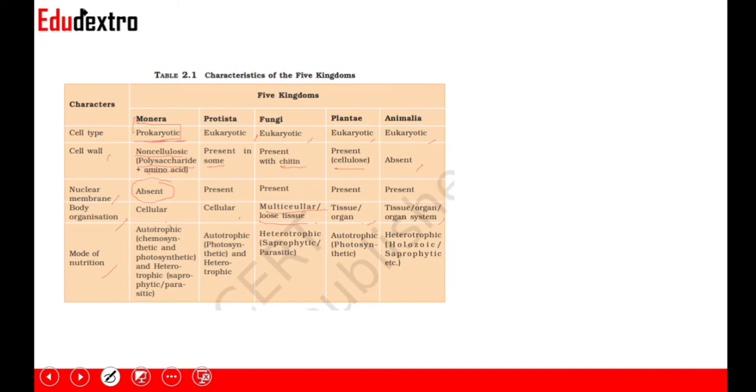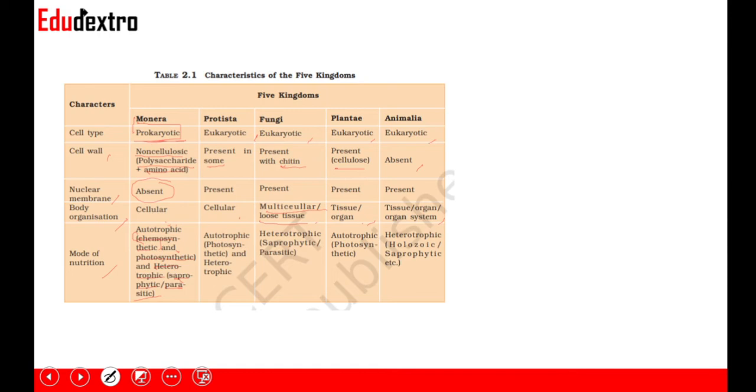Next, we have mode of nutrition. This is also very important. Questions are asked from this row of the table as well. So, autotrophic mode of nutrition, which includes both chemosynthetic and photosynthetic, and even heterotrophic, which is basically saprophytic or parasitic. Chemosynthetic mode of nutrition is seen in Monera. This is important.